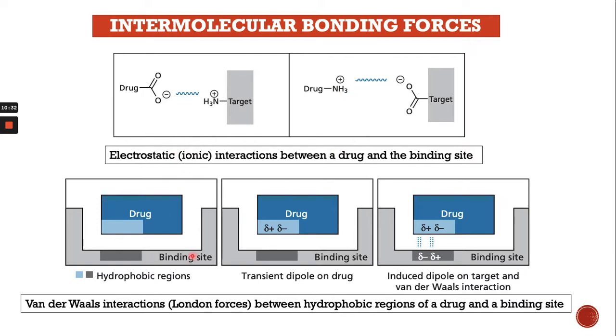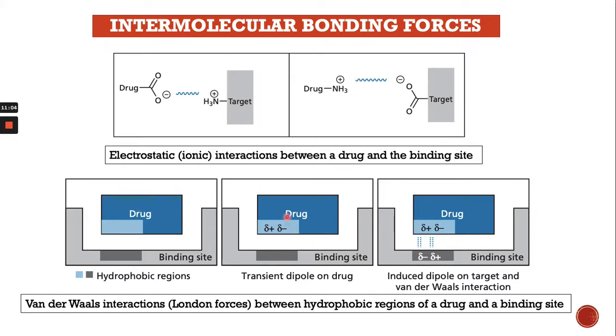The second type of intermolecular bonding force is van der Waals interaction, which is also called London forces, between a hydrophobic region of the drug and the binding site. Hydrophobic means water disliking. This is the binding site of the drug target, which is a hydrophobic region, and this region of the drug is also hydrophobic.